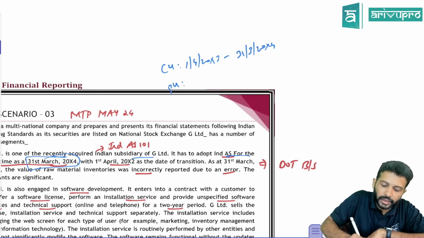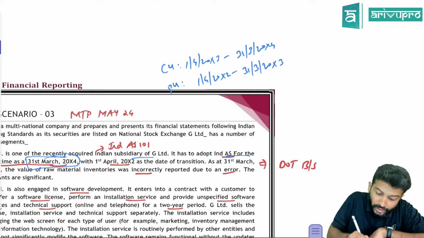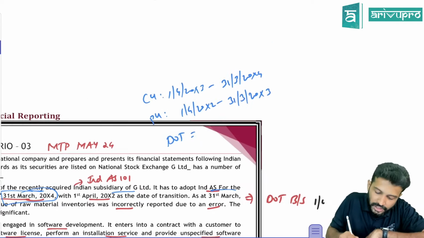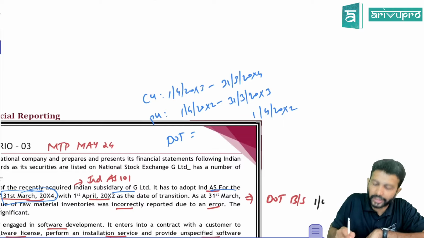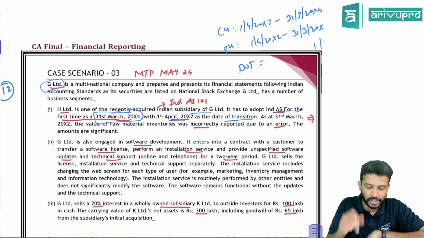We not only have to give current year data but also previous year data. So the previous year will be 1st April 20x2 to 31st March 20x3. Not only that, the first time you are adopting Ind AS, you also have to prepare a date of transition balance sheet, which is 1st April 20x2. Okay, all right. With 1st April 20x2 as the date of transition, great.